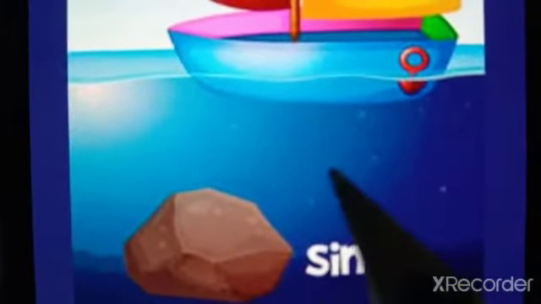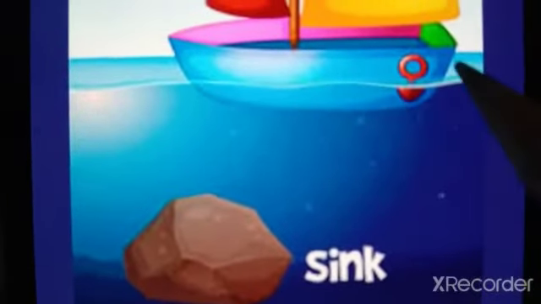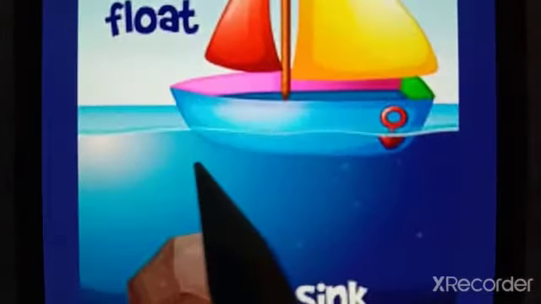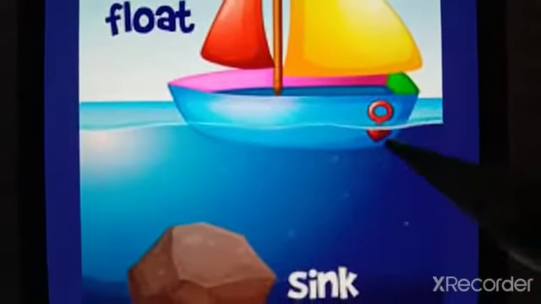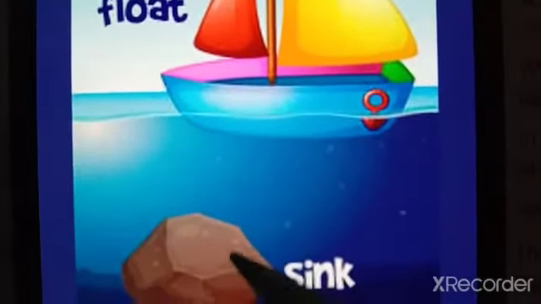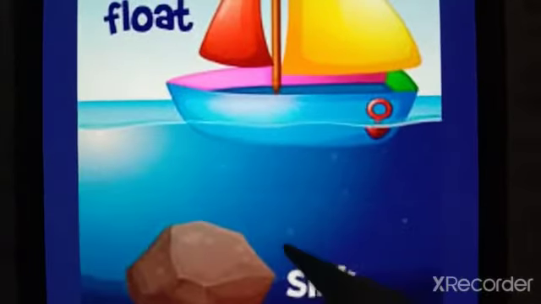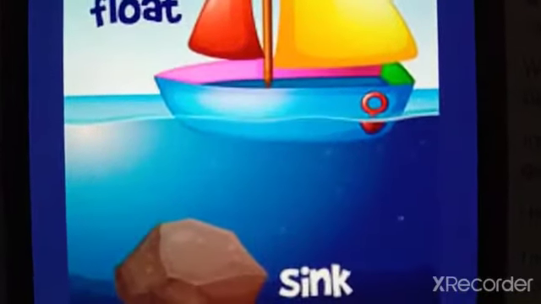Okay, heavy things always sink down into the water but the light things always float on the water. So what is the opposite of float? That is sink. Float means to swim upon the water and sink means to go down in the water. So here the opposite of float is sink.